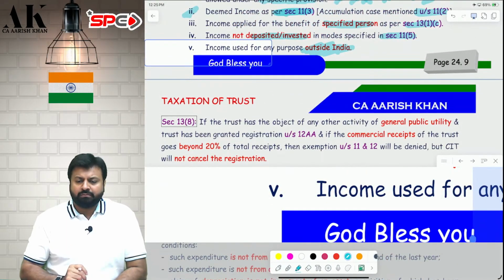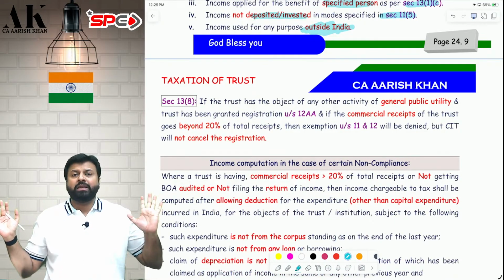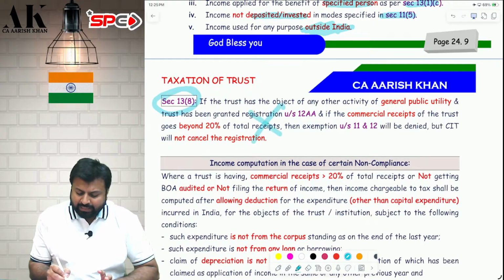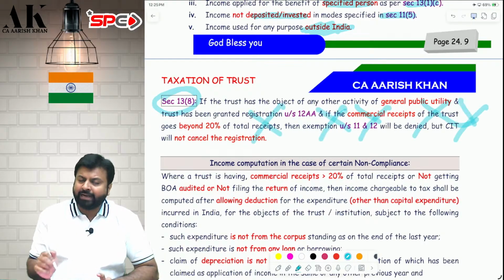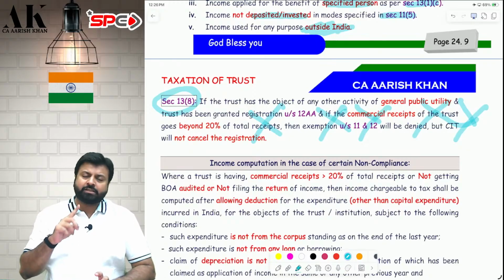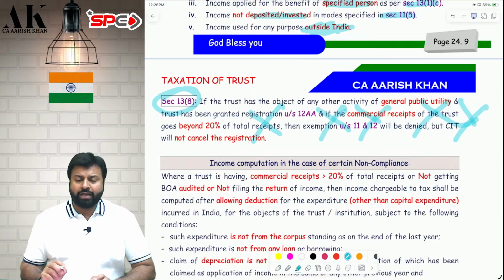You will not get exemption. Exemption will not be allowed to you. So now the question is, exemption will be denied to me, whether the registration will also be cancelled? No. Section 13.8 says that in such cases only exemption will be denied, registration will not be cancelled. Only registration will continue to remain, but the exemption will be denied in the current year. Okay, I hope it is clear to all of you.